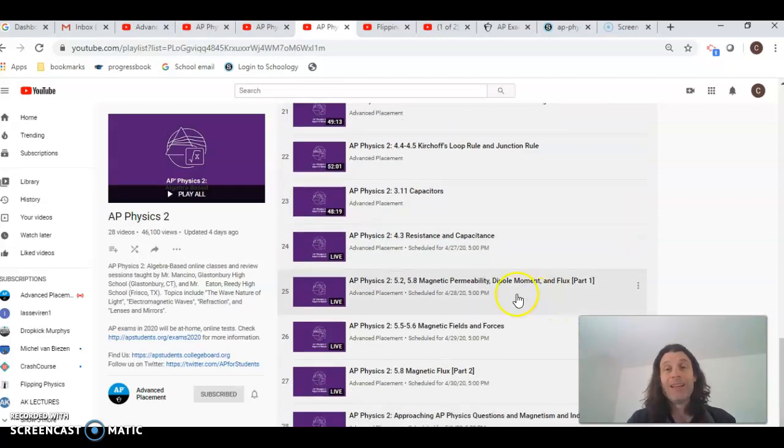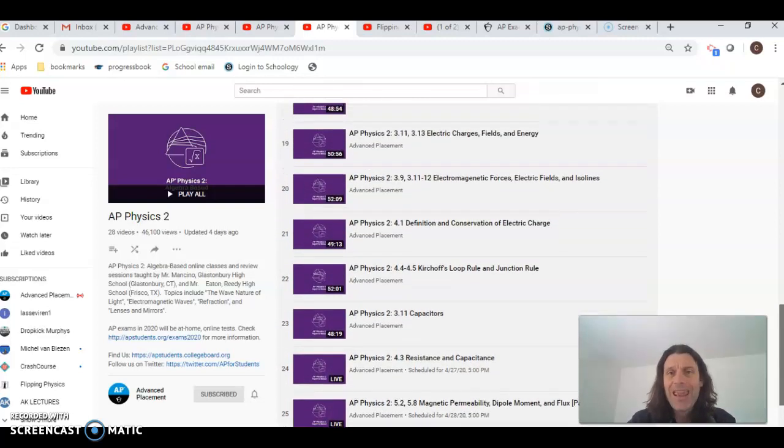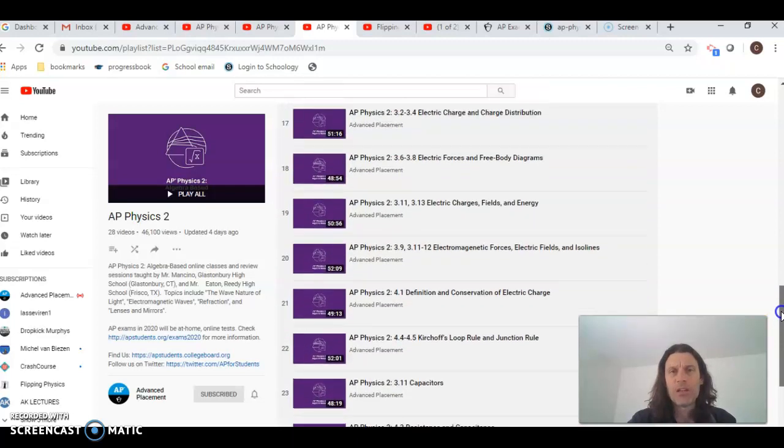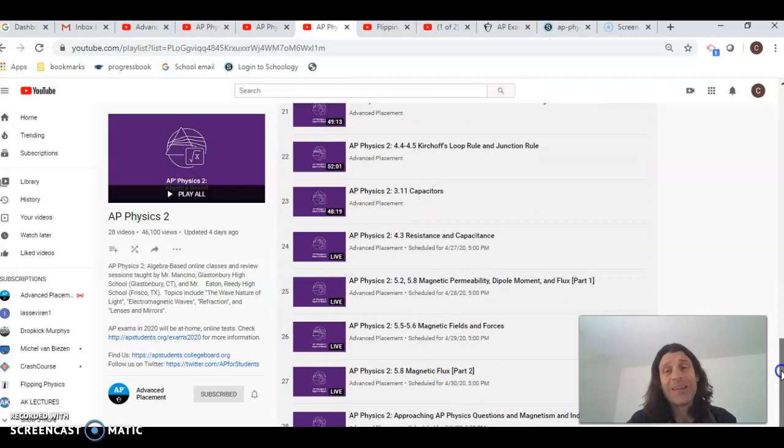Now, the magnetic permeability and magnetic flux. Remember, flux is the amount of magnetic field lines, or any given field line, that pass through a specific area. When that flux changes is when you generate an EMF. But the magnetic permeability, again, that's the permeability of free space. That's a mu sub 0. And remember, the electric field constant is k, which I guess I'm looking up there, but it looks like they don't have something specific to the letter k.